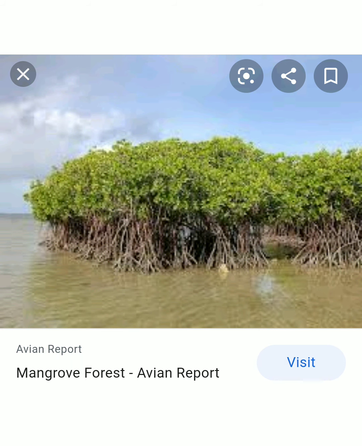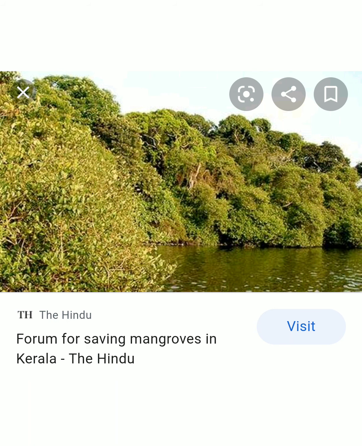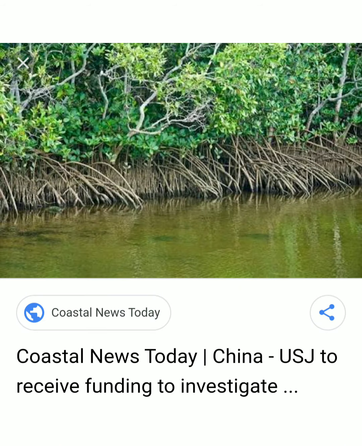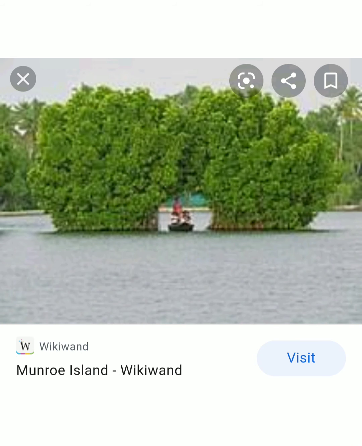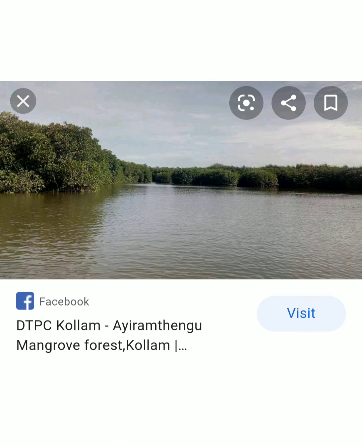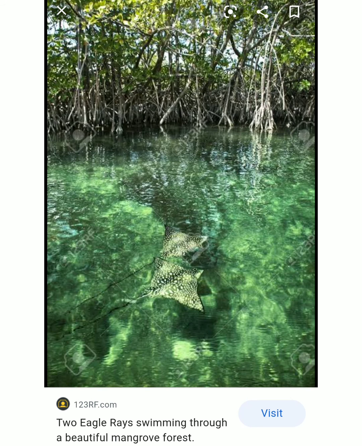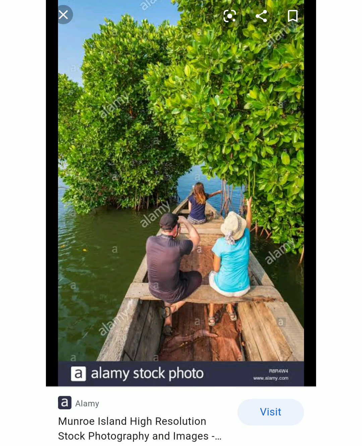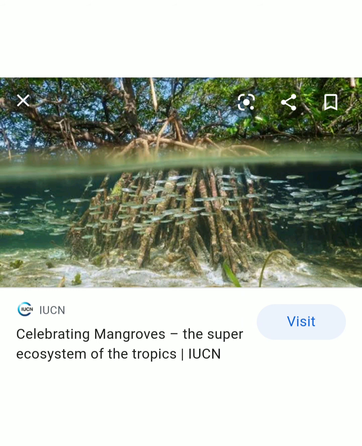Which are the places where mangroves grow in our district? Did you know? There are 3 places in Kollam district where mangroves naturally grow. The first one is Munro Islands, Munro Turuthu. The second one is Adventure Park at Kollam, Ashramam. And the third one is Ayiram Thengu. These are the 3 places where mangroves naturally grow in Kollam district. After the lockdown period, try to visit these places and watch these plants first-hand.